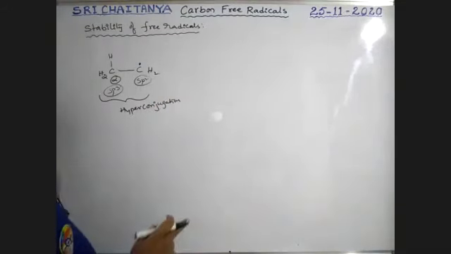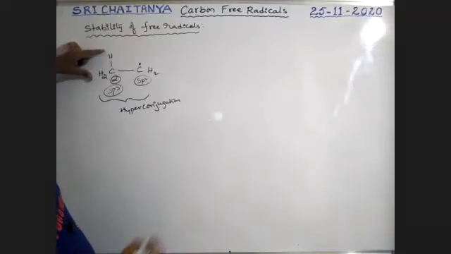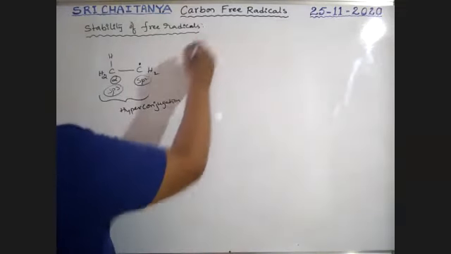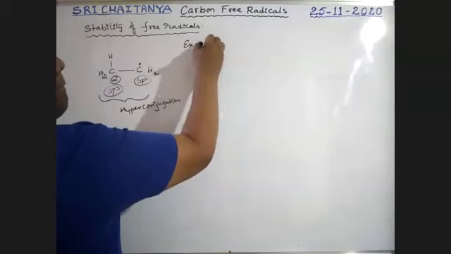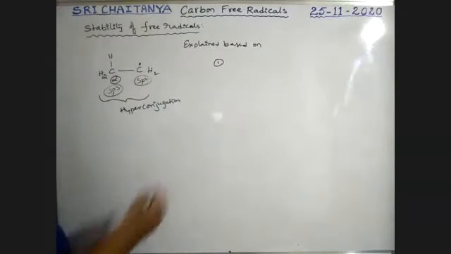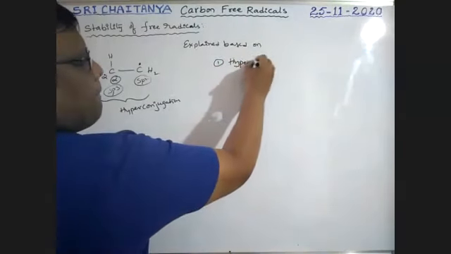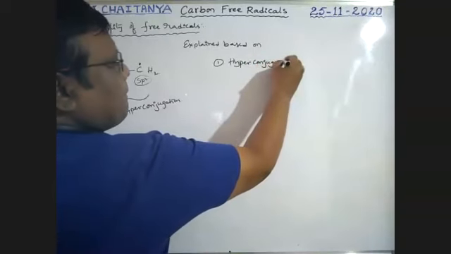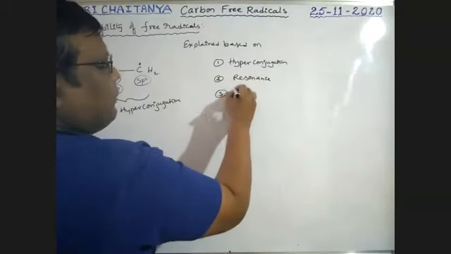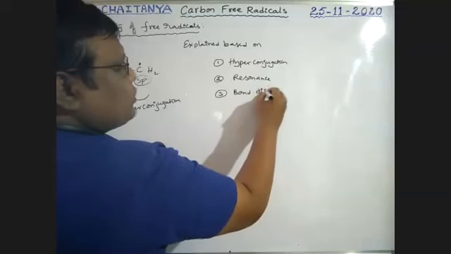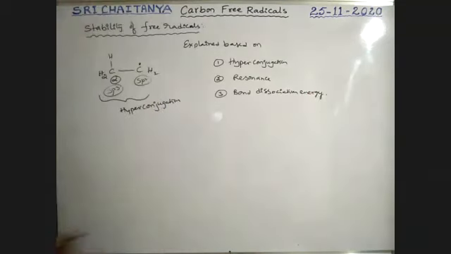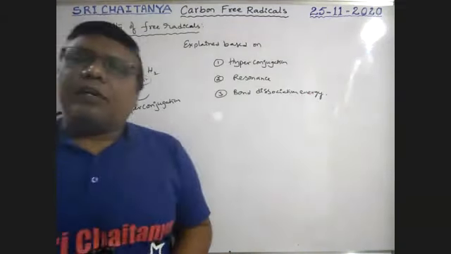Because of hyperconjugation, more alpha carbons, more alpha hydrogens, more resonance structures, more is the stability. So the stability of these free radicals is explained based on one, hyperconjugation, two, resonance, and three, bond energies, bond dissociation energies. By using these three conditions, we can explain the stability of carbon free radicals.